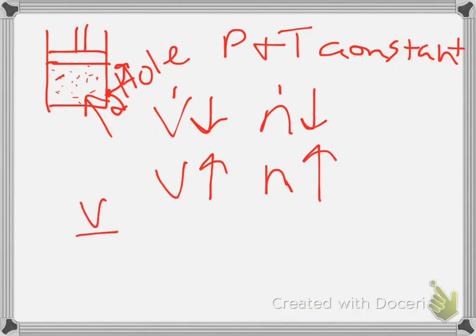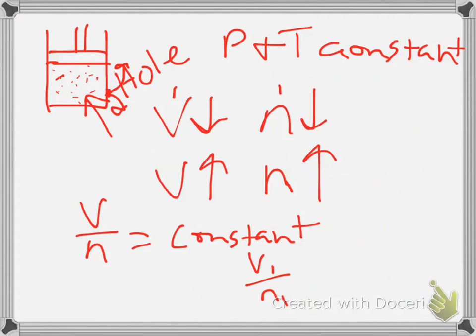So volume over the number of moles equals a constant. Whatever that constant is, I don't know, at least not yet. And we can look at it as being V1 over N1 equals V2 over N2. So some initial position of volume and amount equals some final position of volume and amount.